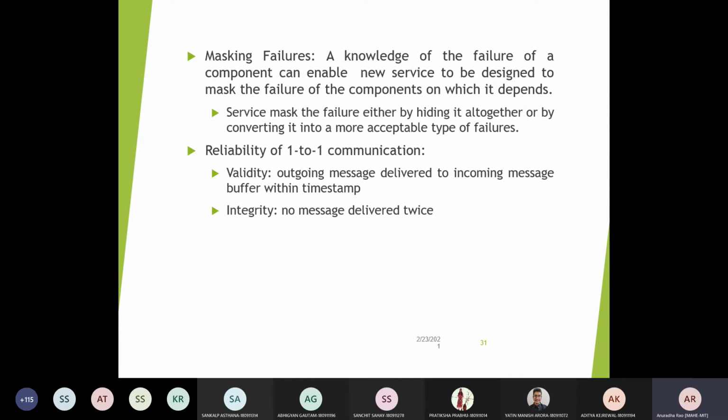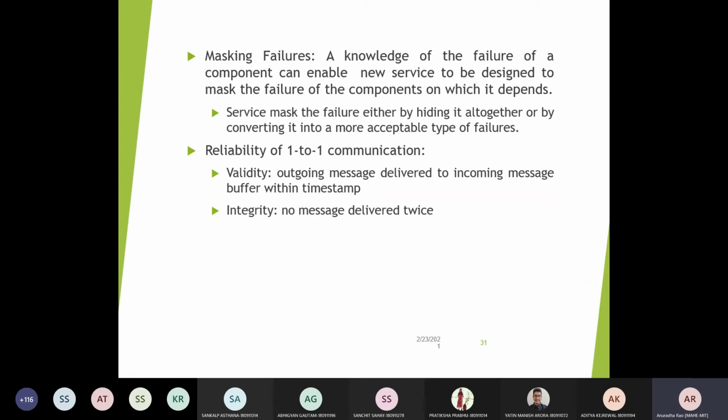If it is recovered, or if it is able to connect again, you continue working. In the background, some other server will take over and start working, so that the service is enabled again to the user. This is known as hiding that particular failure, so that the user will not be able to identify why the service is not working, and after some time it will be reconnected, and you will be able to access the service.